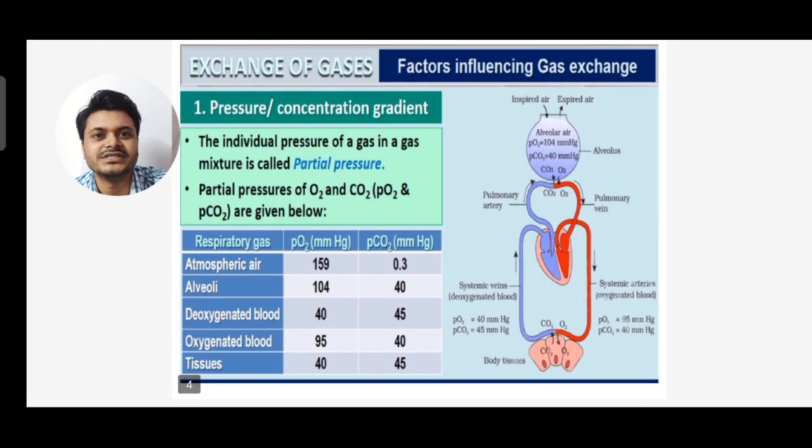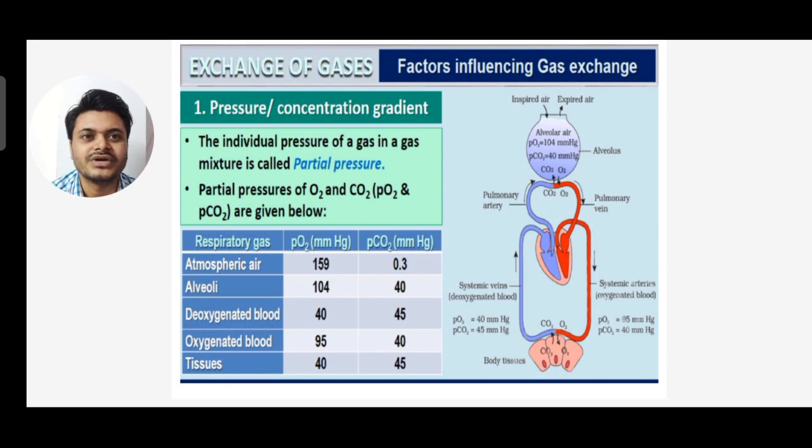So let's see the first one, that is pressure or concentration gradient. The individual pressure of a gas in a gas mixture is called partial pressure. So the partial pressure of oxygen and carbon dioxide, that is PO2 and PCO2, are given below.